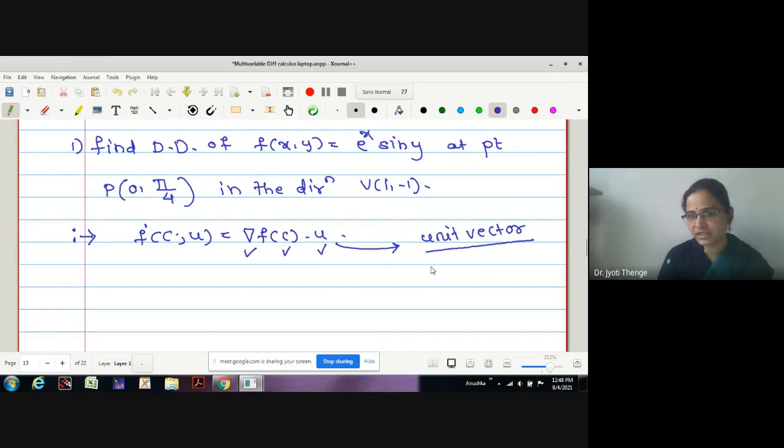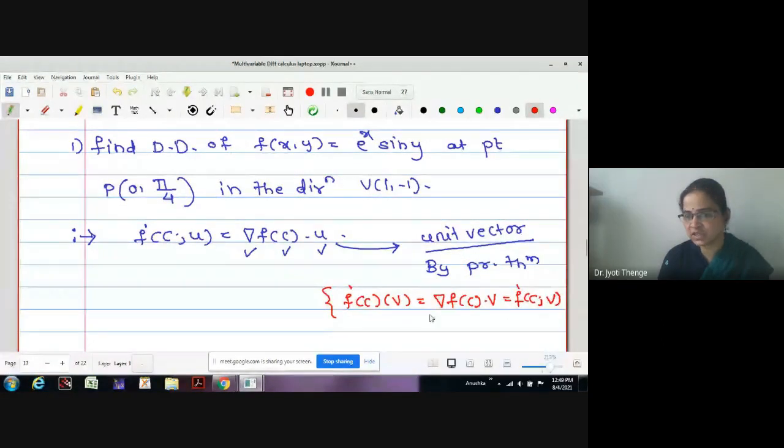How have we obtained this? By the previous theorem we have proved it. Let me write the statement of the theorem. F dash of C operated on V is del F of c dot V, but we know this total derivative is also equal to the directional derivative. Therefore, I am using this part.